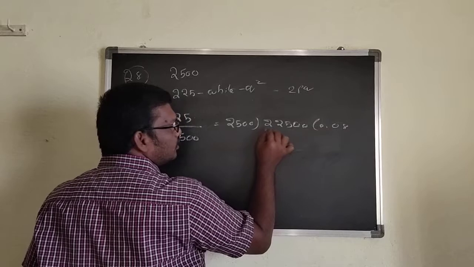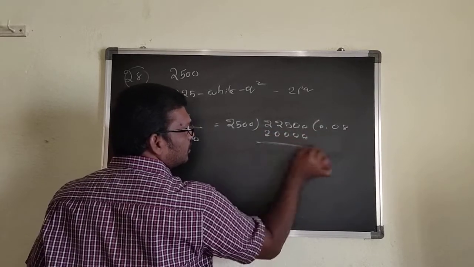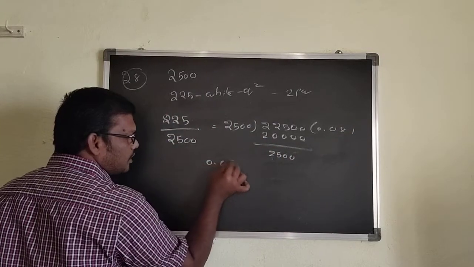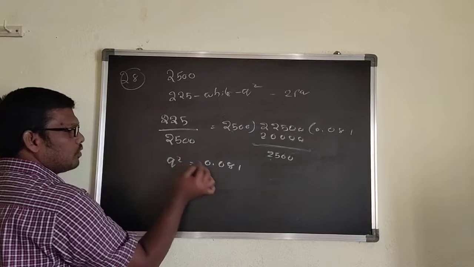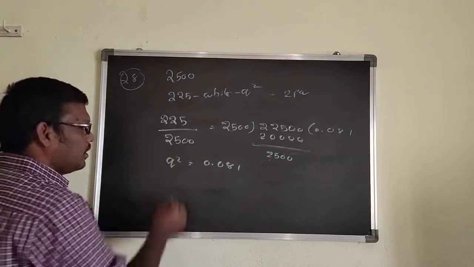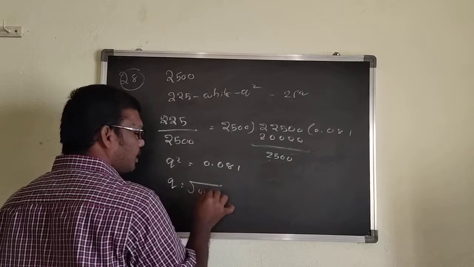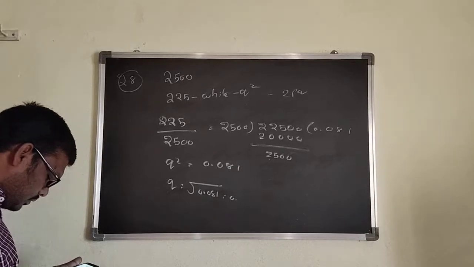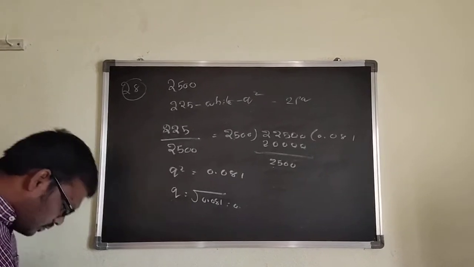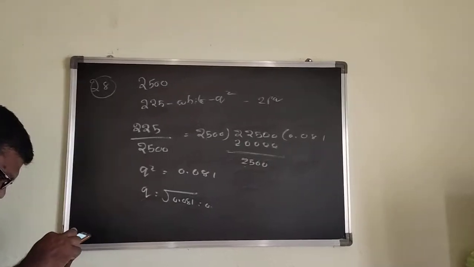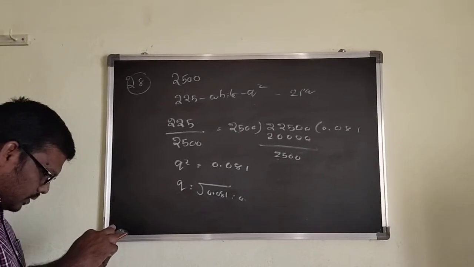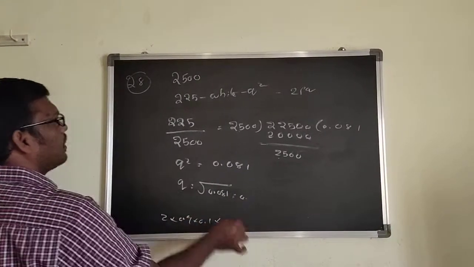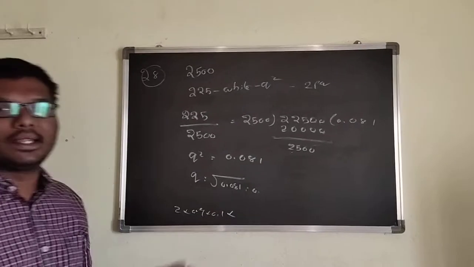2,500 8s are 20,000. Now 2,500 is there, 1s are, that is 0.081. That's why q square equal to 0.081. q equal to root of 0.081. You can get 0.9. Now you can calculate 2 into 0.9 into 0.1 into total number of individuals. You can calculate it, you can get the answer.